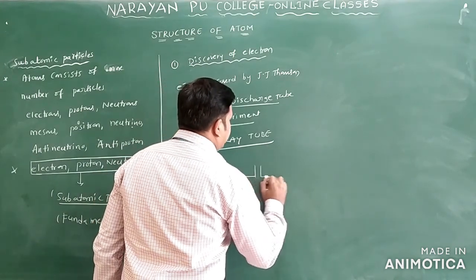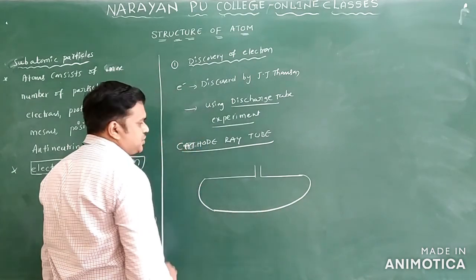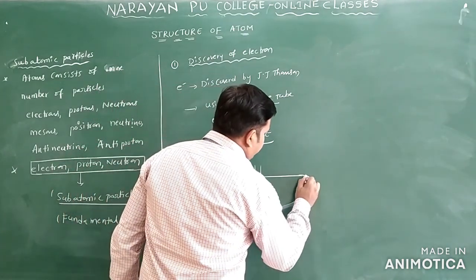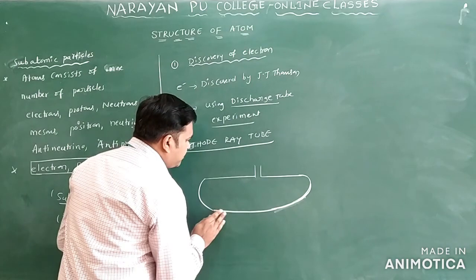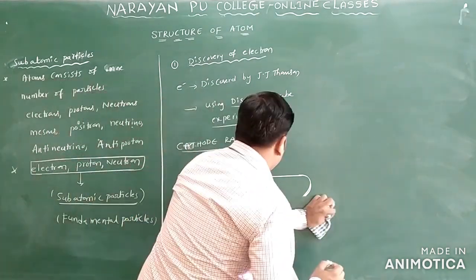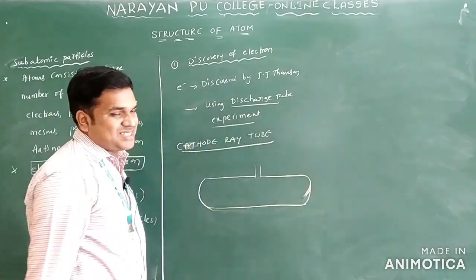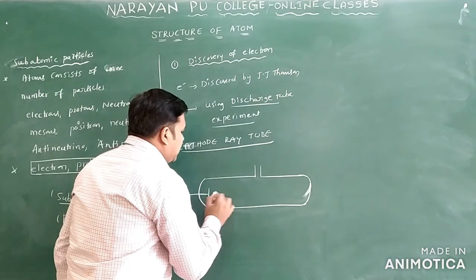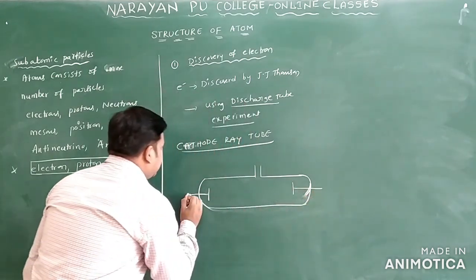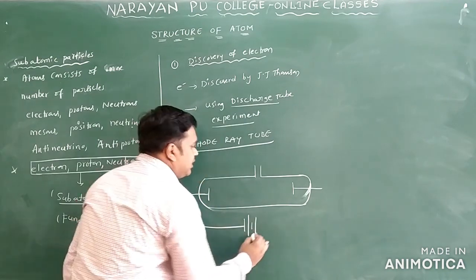I am taking a discharge tube, a cylindrical discharge tube. Here you put the two metal electrodes, connected through a battery.